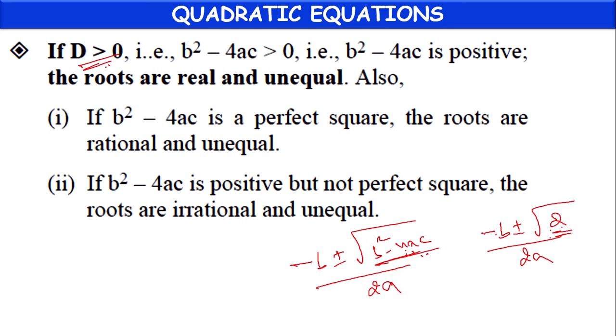Then one root will be minus b plus root 2 by 2a, and another root will be minus b minus root 2 by 2a.